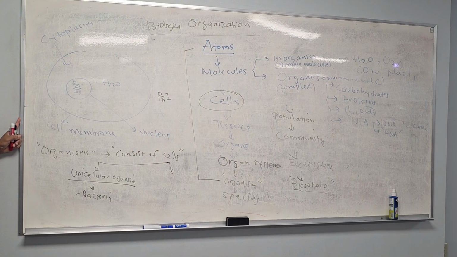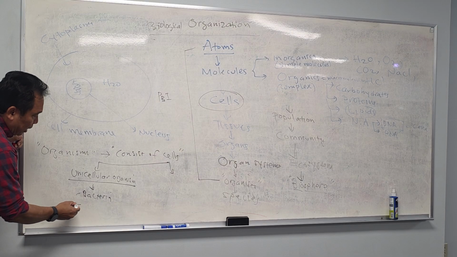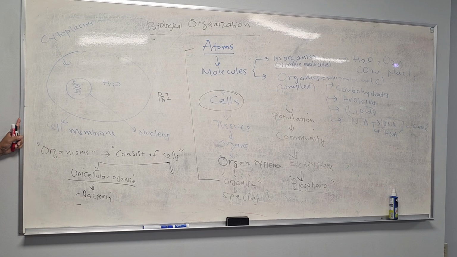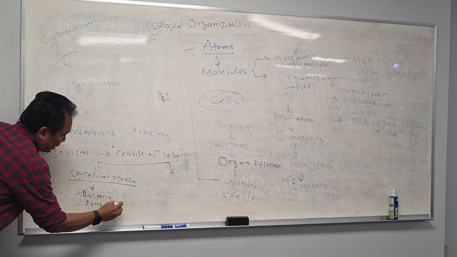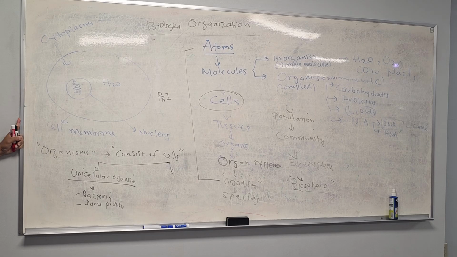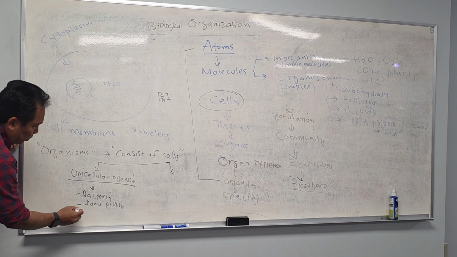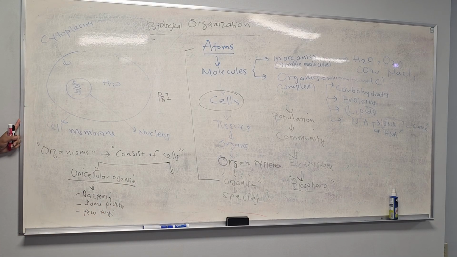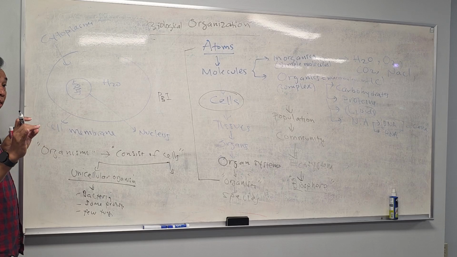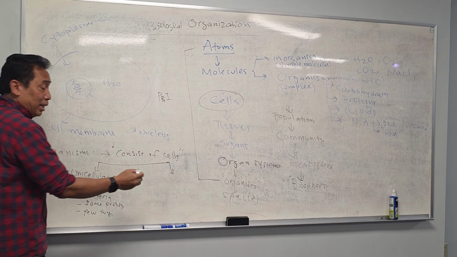Are you with me? All right? And then there are several protists that are actually unicellular. And there are a few fungi also unicellular, like yeast, for example. Most yeast are actually unicellular. Okay, few fungi. You follow this, right?